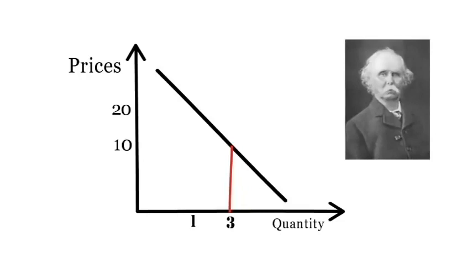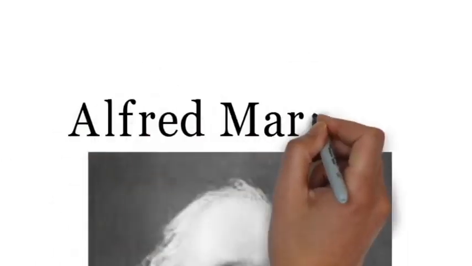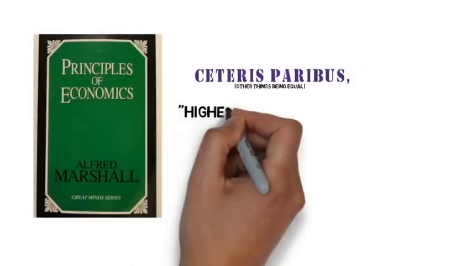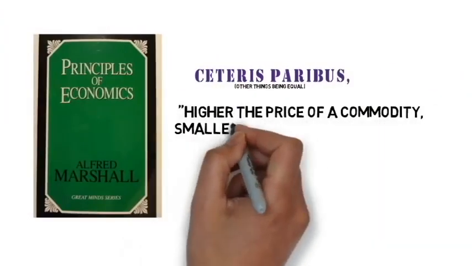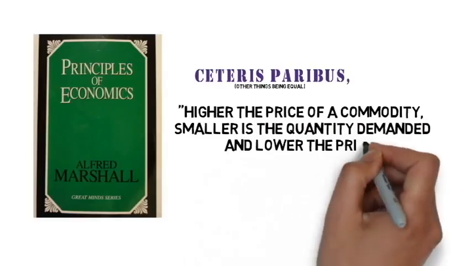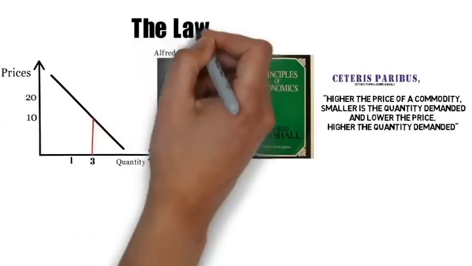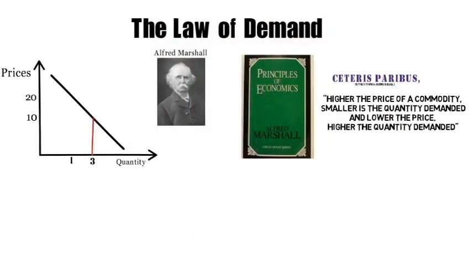This behavior was given by Alfred Marshall in his book Principles of Economics. Marshall stated that ceteris paribus, meaning other things being equal, the higher the price of a commodity, the smaller the quantity demanded, and the lower the price of a commodity, the higher the quantity demanded. This behavior came to be known as the law of demand.